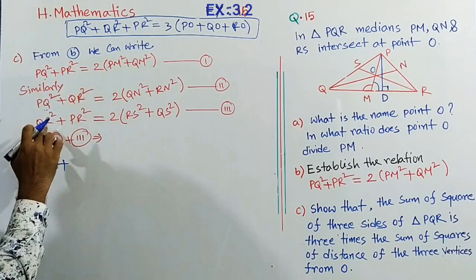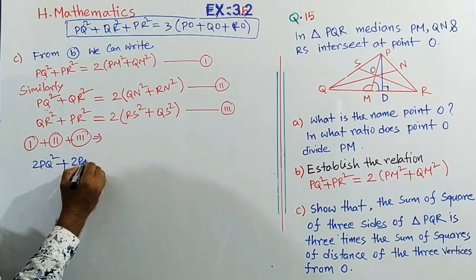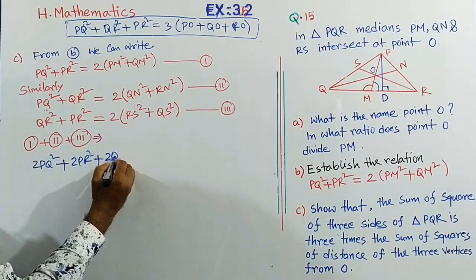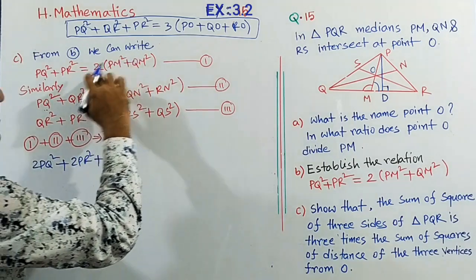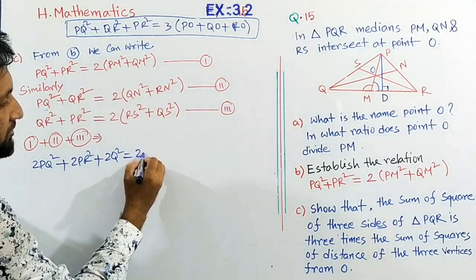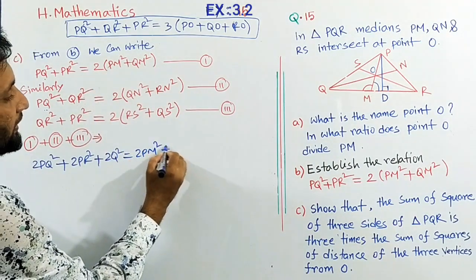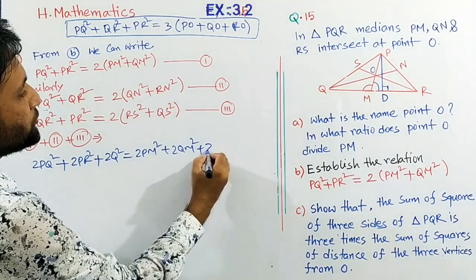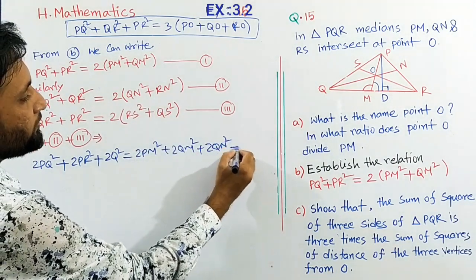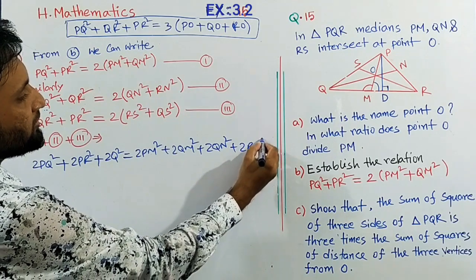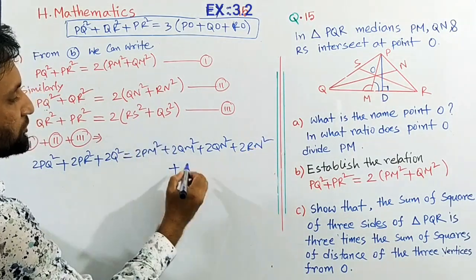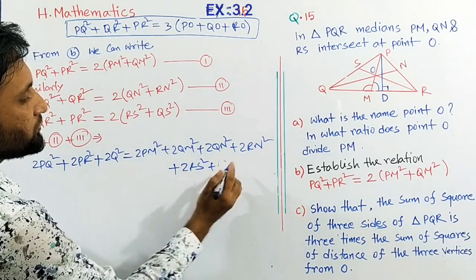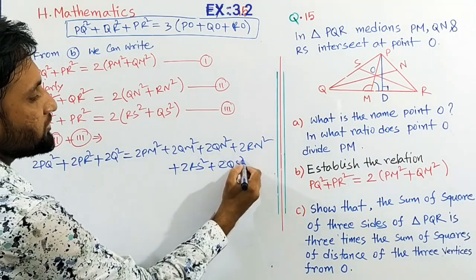Again PR square plus PR square, 2 PR square, and then QR square, so 2 QR square. Again here multiply by 2: 2 PM square plus 2 QM square, and then plus 2 QN square plus 2 RN square, and then plus 2 RS square plus 2 QS square.